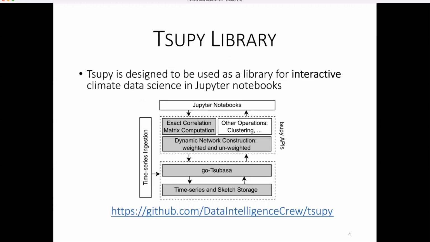The API of tsupy includes the exact correlation matrix calculation, the dynamic weighted and unweighted network construction, and basic network analysis functionalities such as the transitivity computation. Tsupy is a Python wrapper for a Golang library for efficiency purposes. The core library is an implementation of a suite of parallel disk-based and in-memory algorithms for exact and approximate correlation matrix computation. The library is organized in a modular and extensible way to accommodate new functionalities, such as clustering and community detection in a climate network.